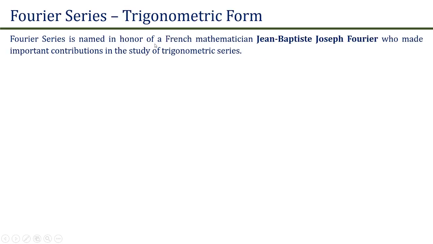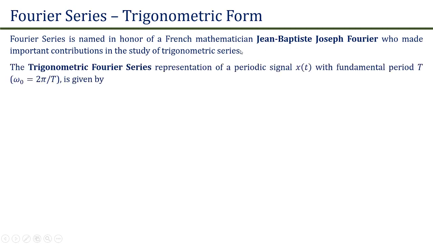The Fourier series is named in honor of the French mathematician Jean-Baptiste Joseph Fourier, who made an important contribution in the study of trigonometric series. The trigonometric Fourier series representation of a periodic signal x(t) with a fundamental time period of T is given as x(t) equals a0 plus summation for k equals 1 to infinity of ak cos(k omega naught t) plus bk sin(k omega naught t). Here omega naught is the fundamental frequency of the signal, which is given as 2 pi upon T.